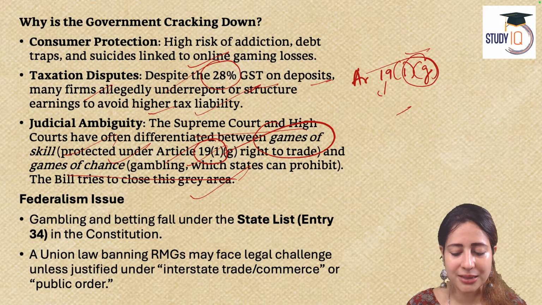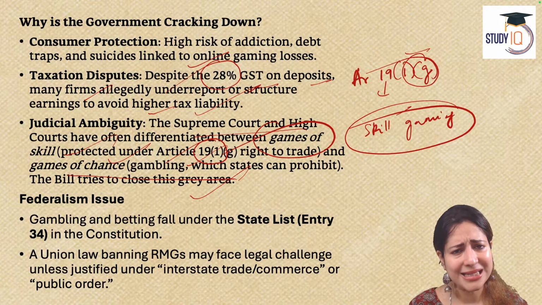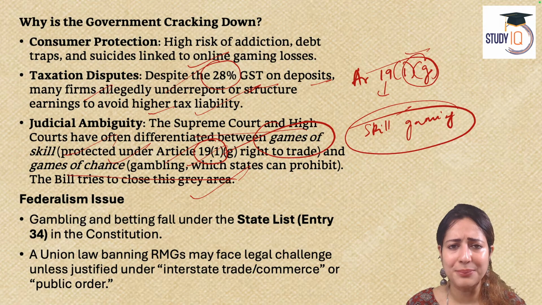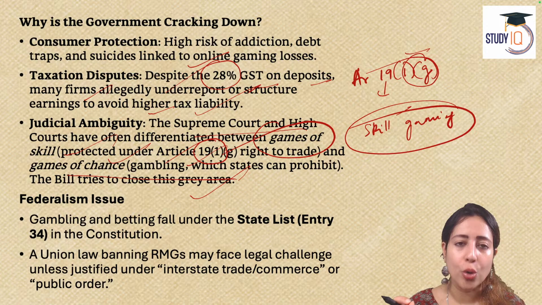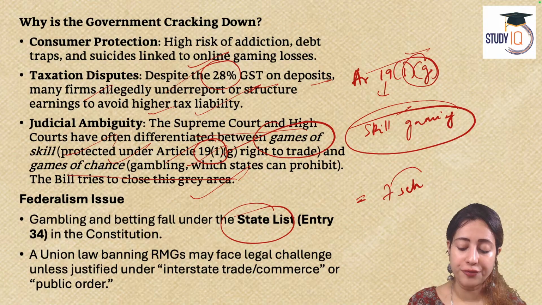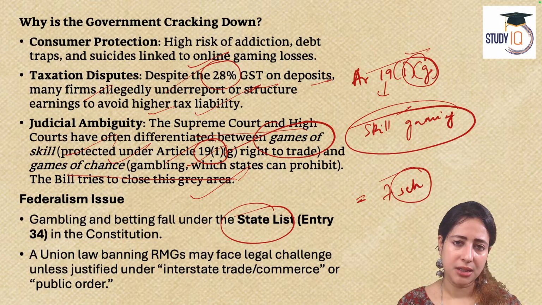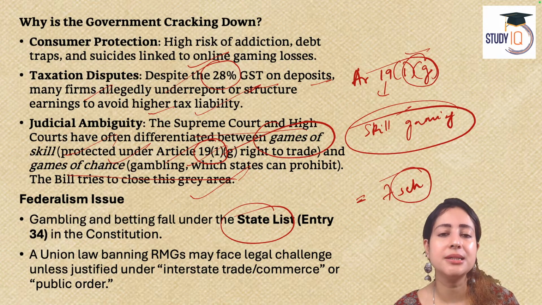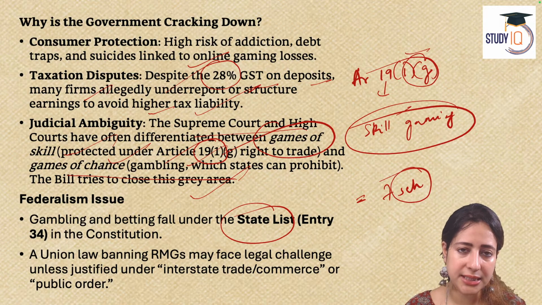No, because this article only allows skill gaming, gaming of skill, where you are winning on the basis of your intelligence, some merit, some competition is involved. That's justified. But gambling and betting are not justifications under this article. So therefore, the government is saying, although gambling comes under state list. Now let's remember Schedule 7th of Indian Constitution, which divides various topics under various lists, among the union, state and the concurrent list.